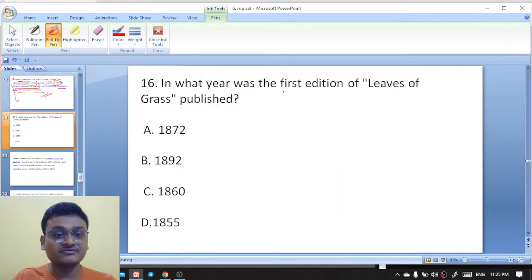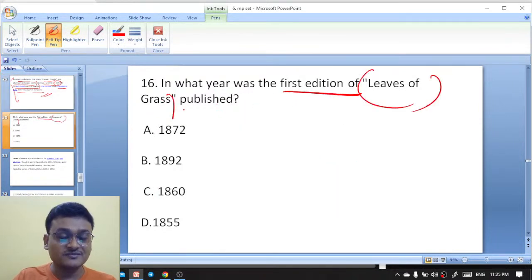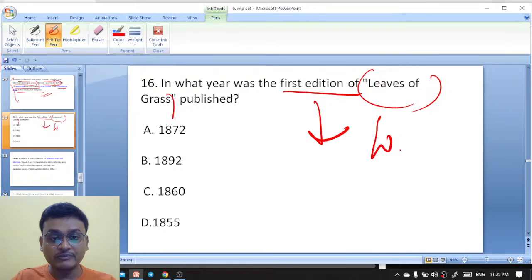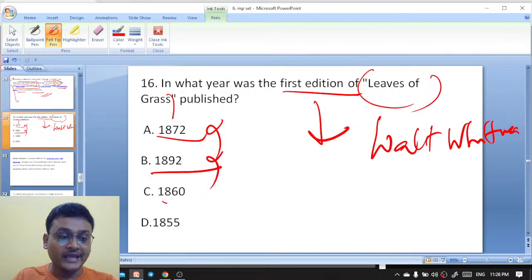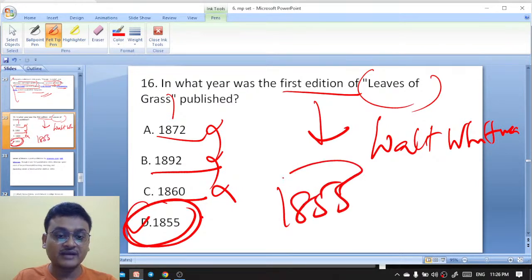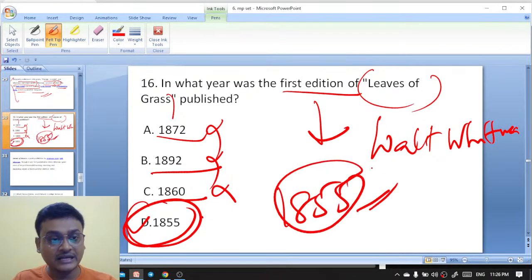In what year was the first edition of Leaves of Grass published? Leaves of Grass is written by Walt Whitman. The options are 1872, 1892, 1860, or 1855. It is 1855. The first edition of Leaves of Grass was published in 1855, written by Walt Whitman. Okay, 1855 is the right answer.